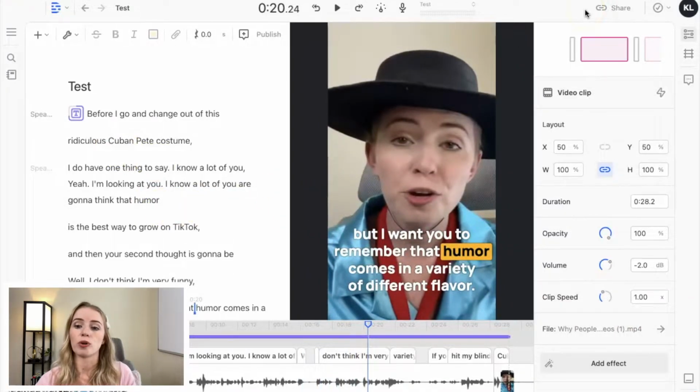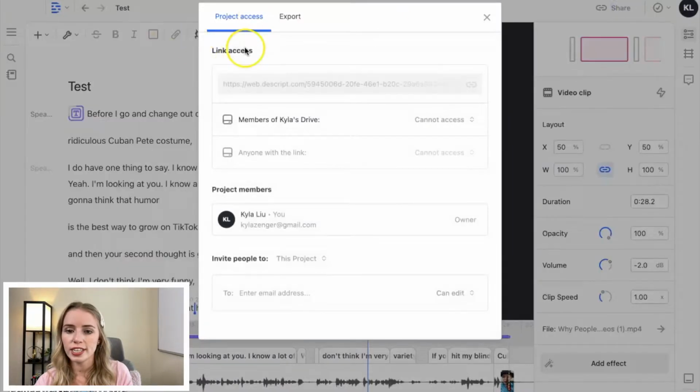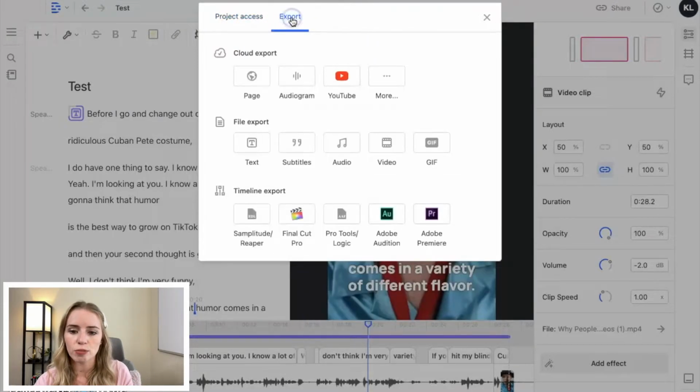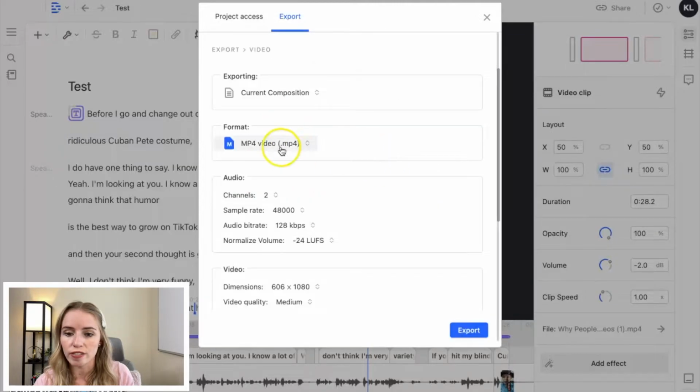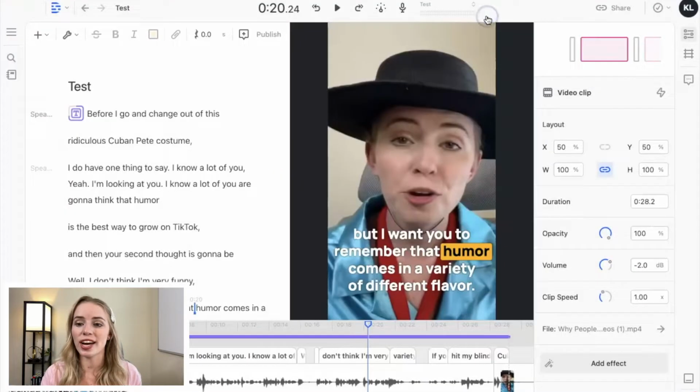If you want to export this video, go up here to the share button, and you can look at project access. You'll have different accesses depending on your payment plan. But if you click on export here, you can do a cloud export, a file export, or a timeline export. So I would probably just do one of these. I'd click on video, choose MP4 video format, and export that. That is how you guys use Descript to get these awesome text and captions on, and it really does most of the work for you.